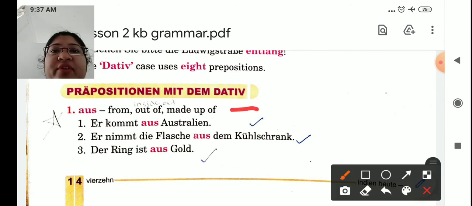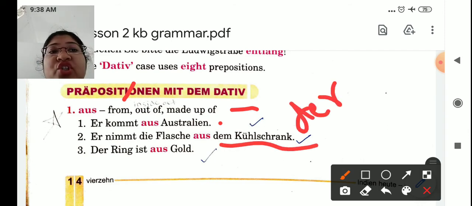For example, the first one, aus, made up of, from or out of. Now this from is from any country, city. Okay, so for that we use this from, and the exception is Schule, that is Ich komme aus Schule. Schule is not a city or country, but that exception we use for aus. See the first example. Er kommt aus Australien. He comes from Australia. Second, Er nimmt die Flasche aus dem Kühlschrank. So he takes the bottle out of the fridge. Der Kühlschrank changes to dem. Third one, Der Ring ist aus Gold. The ring is made up of gold.